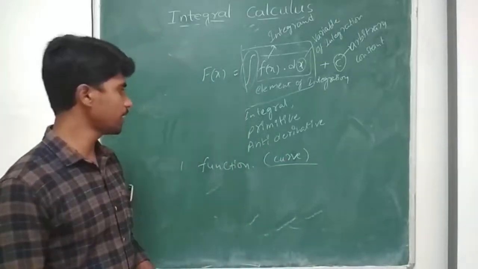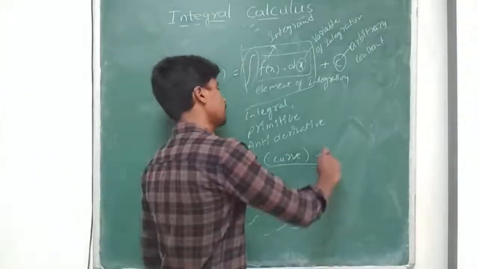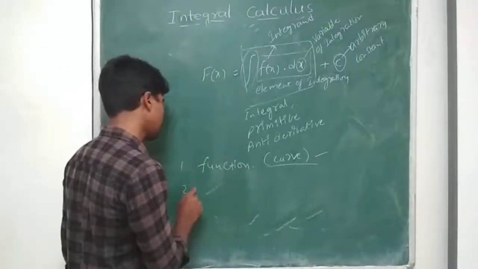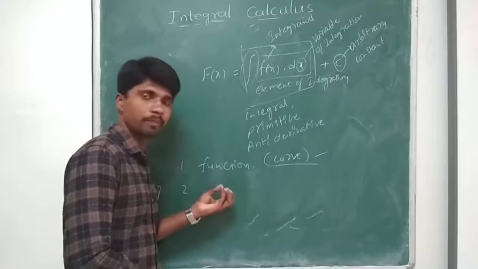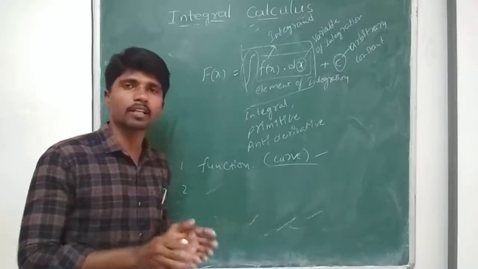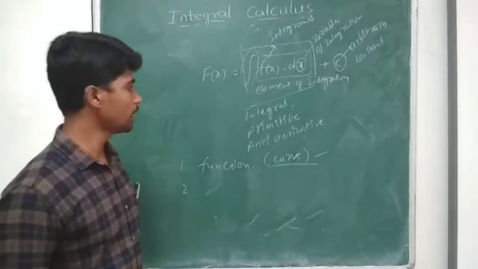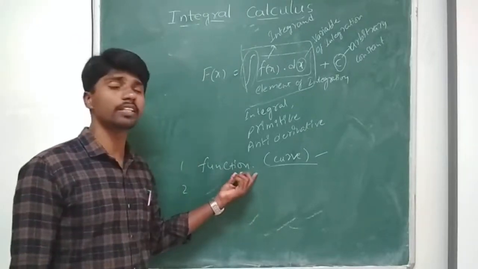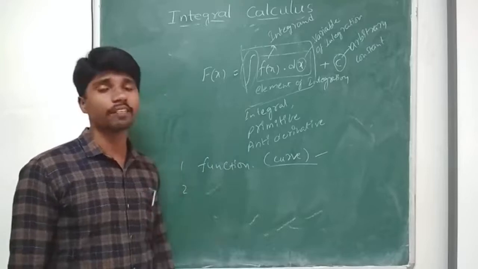The procedure of finding the function is called indefinite integration, and the procedure of finding the area bounded by the function under particular conditions is called definite integration.